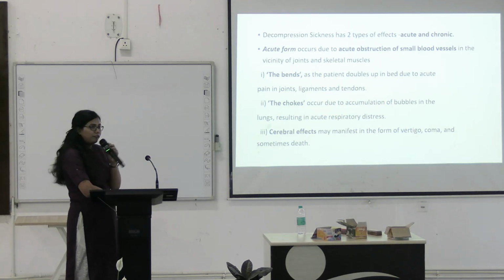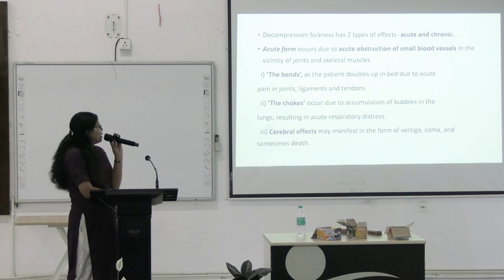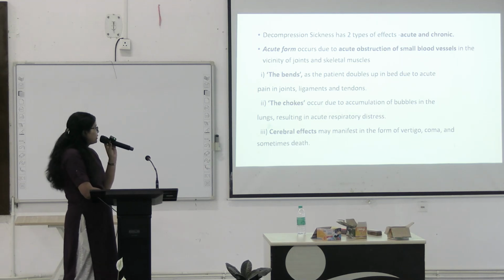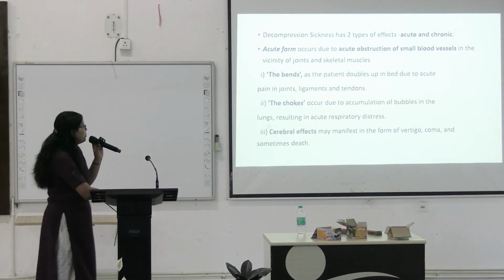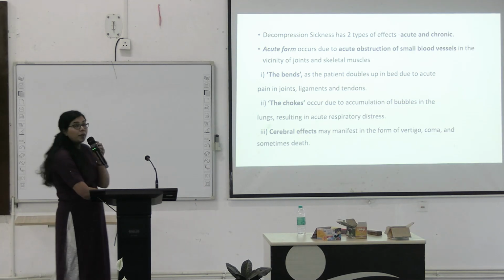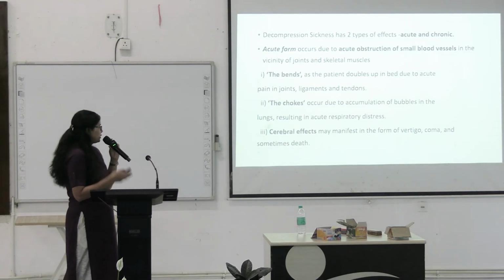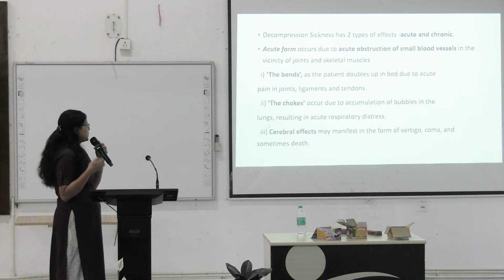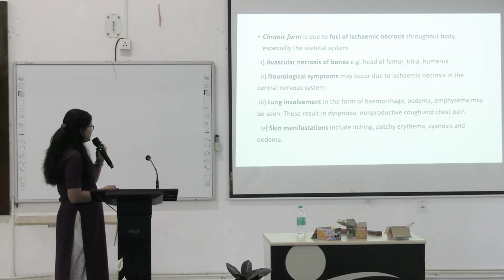It can have two types of effect, the acute and the chronic. In the acute form, there will be acute obstruction of small blood vessels in the vicinity of joints and skeletal muscle, which will cause bends, as the patient doubles up in bed due to acute pain in joints, ligaments and tendons. There will be chokes due to accumulation of bubbles in the lungs, resulting in respiratory distress. And the cerebral effects may manifest in the form of vertigo, coma, and sometimes death.